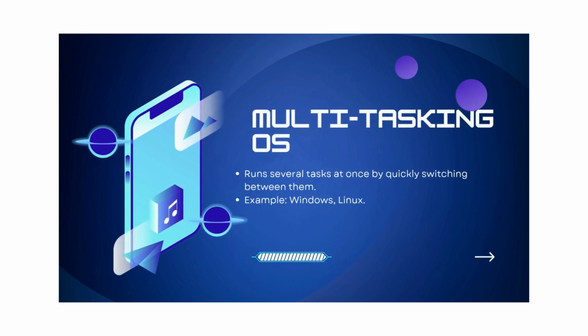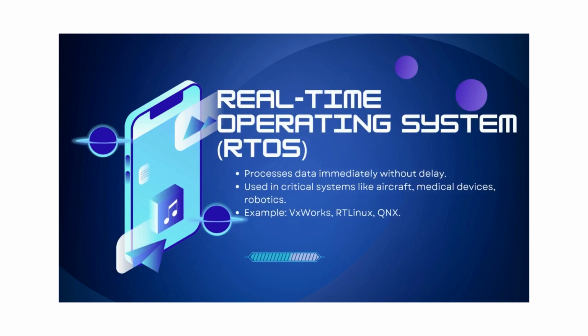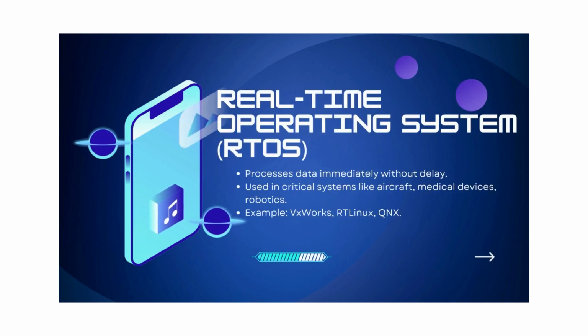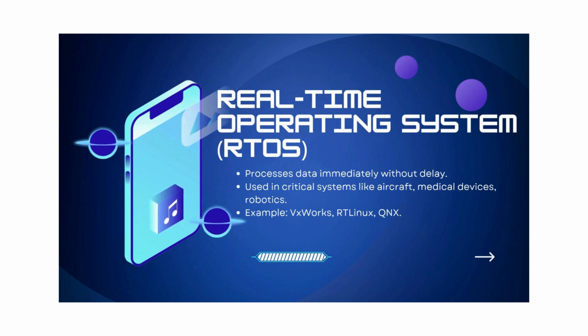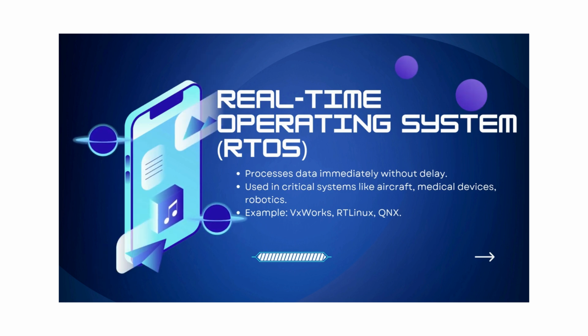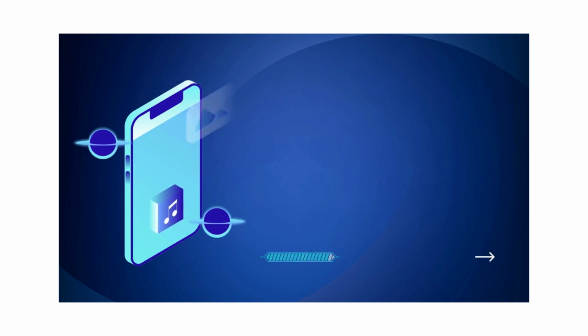Fourthly, multitasking OS runs several tasks at once by quickly switching between them. For example, Windows and Linux. Fifthly, real-time operating system (RTOS) processes data immediately without delay, used in critical systems like aircraft, medical devices, and robotics. For example, VxWorks, RT Linux, QNX.